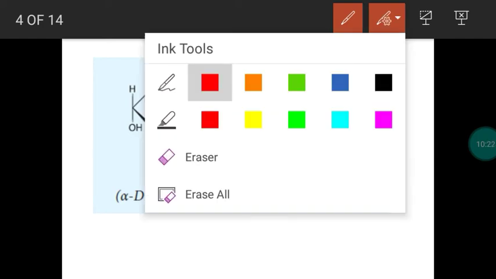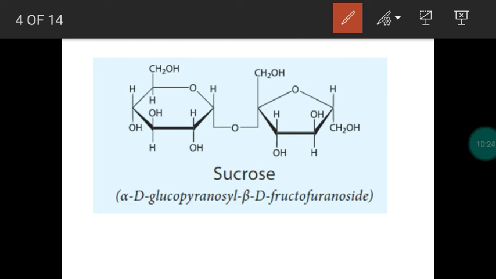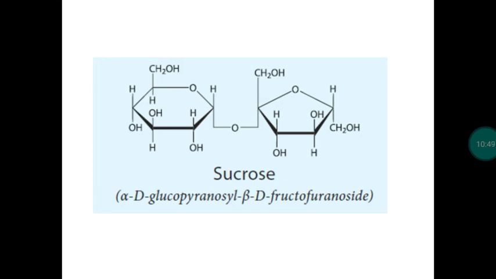Okay. So what is a non-reducing sugar? If both the carbonyl groups are involved in bonding, this is called a non-reducing sugar. So the reducing nature will not be retained. The reducing nature is destroyed. It does not have carbonyl nature. Both the carbonyl groups are involved in the glycosidic linkage. So this is an example of a non-reducing sugar. With this, sucrose is over.